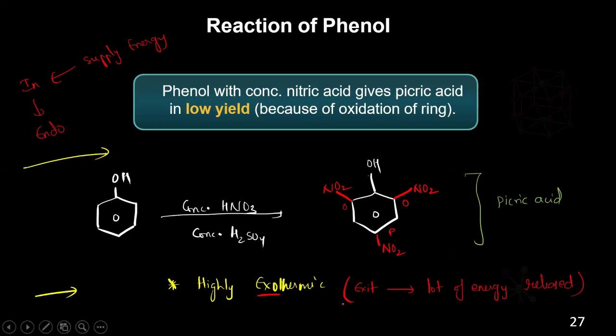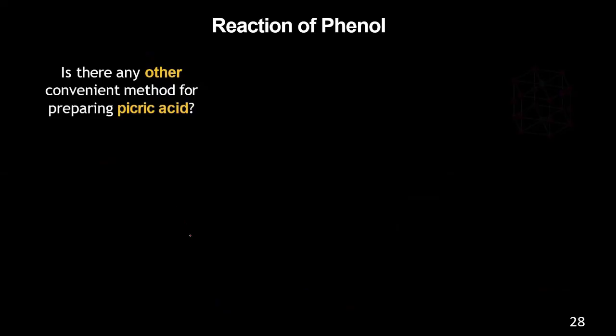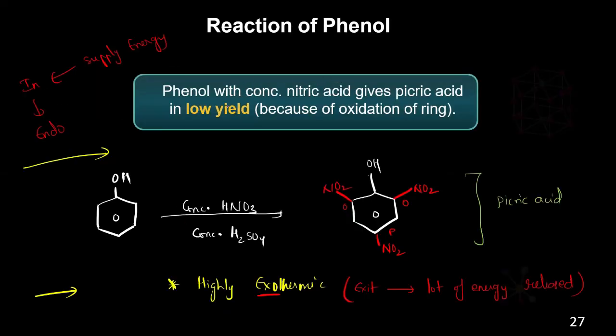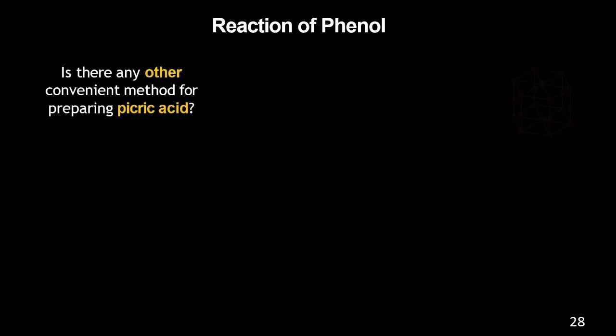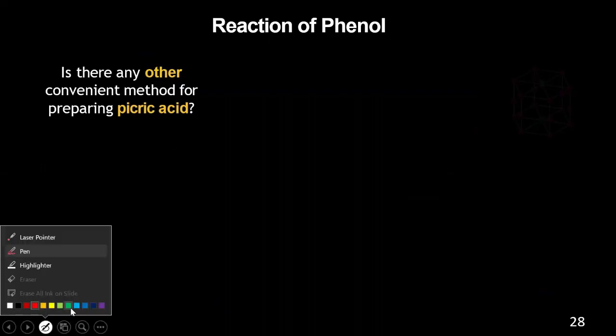So next one. I told you here, it will give only a low yield. So is there any other way that I can produce more of this picric acid? So that's the question. Is there any other convenient way for producing the picric acid? For suppose you take the phenol.